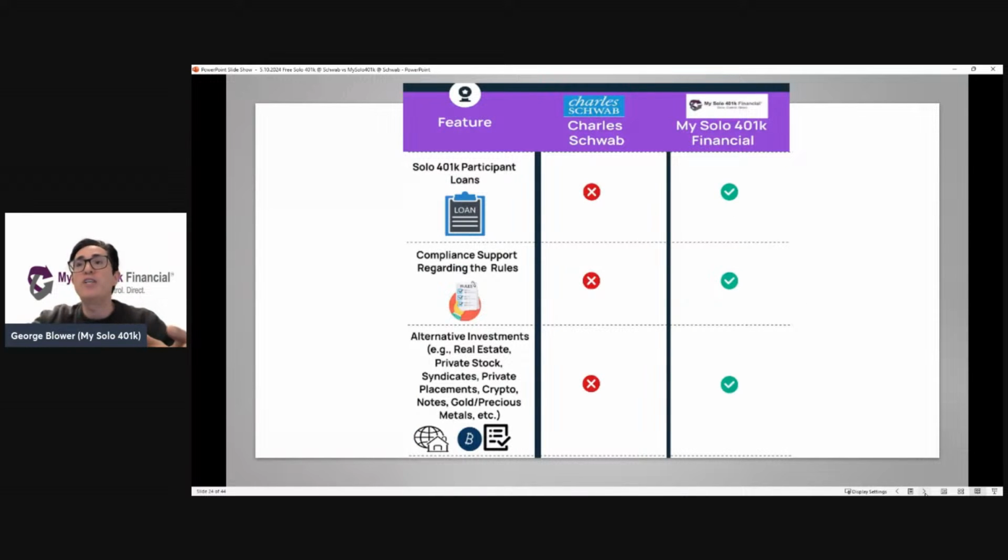Solo 401k participant loans, right? That's one of the top reasons clients set up accounts with us. And we handle the loan documentation requirement, etc. Schwab's plan doesn't allow for Solo 401k participant loans.